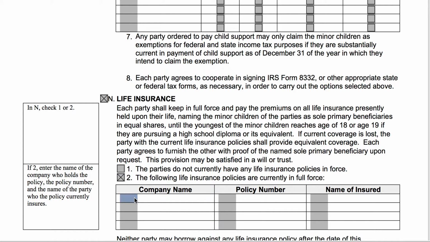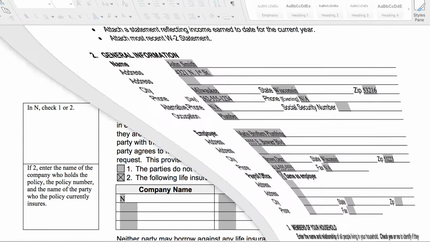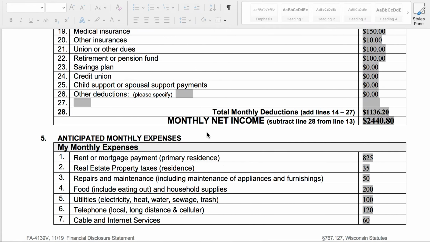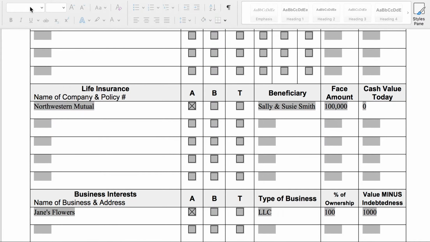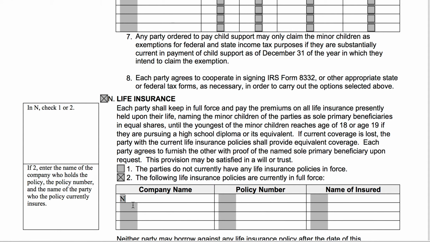Here you're going to put the name of the company. So if you guys remember, if we go back to the financial disclosure document, you can see that there's a life insurance policy through Northwestern Mutual. So we're going to include Northwestern Mutual here.